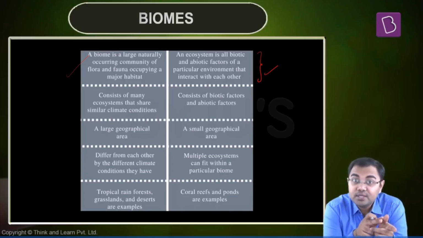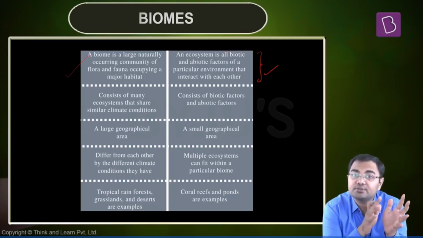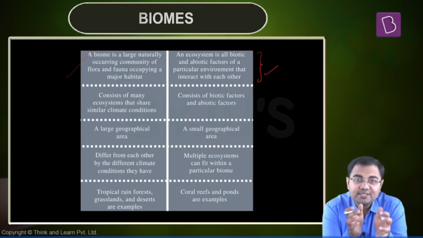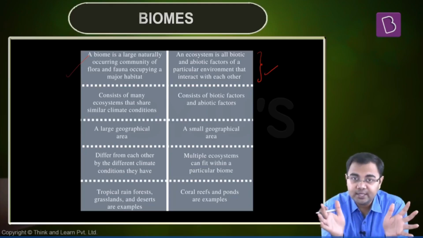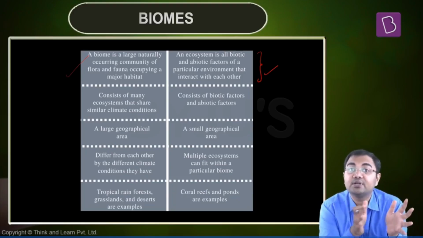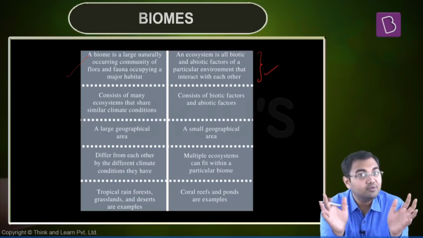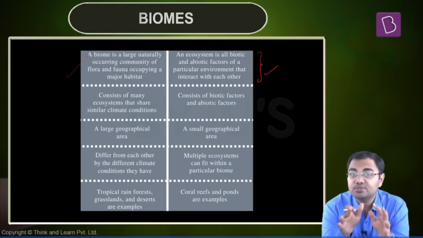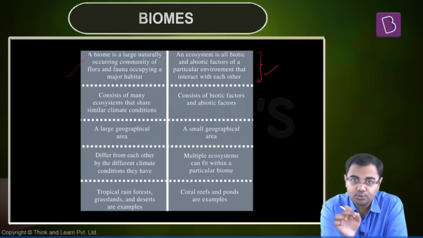But that's not the case with biomes. Biomes will always be determined for a very large area. They will be determined on the basis of climatic conditions and other physical factors. So you will not see a biome with just a 5 kilometer or 1 kilometer radius. It will be a large area. It takes in a whole subcontinent, or a set of 5 or 6 different countries altogether. It can sweep an entire continent. So biomes are very large physical areas. An ecosystem can be large, but most of the time it will be very small compared to a biome. This is a basic difference between the two terms.